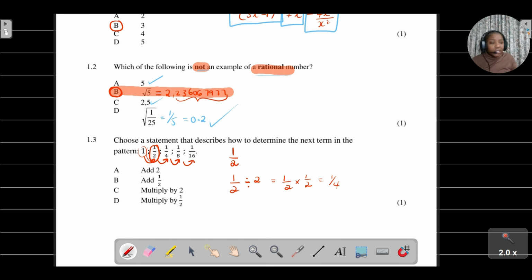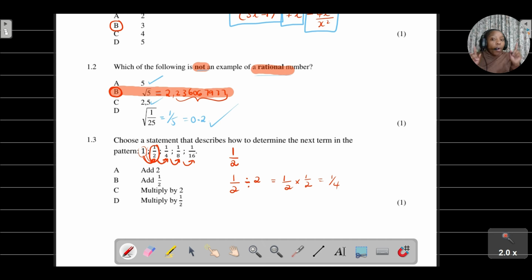You can even just quickly do this in your calculator. If I take a half and I divide by 2, I get 1 over 4. If I take 1 over 4, I divide it by 2, I get 1 over 8. I think you're getting my point.